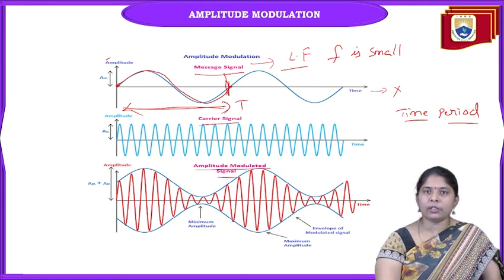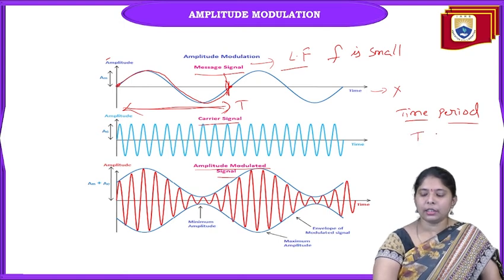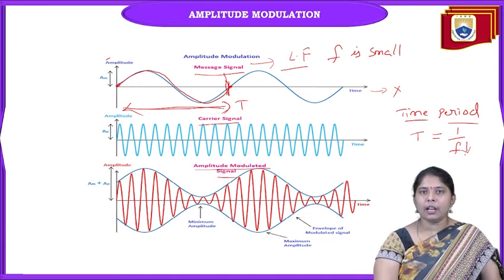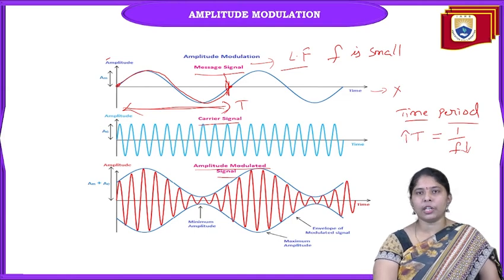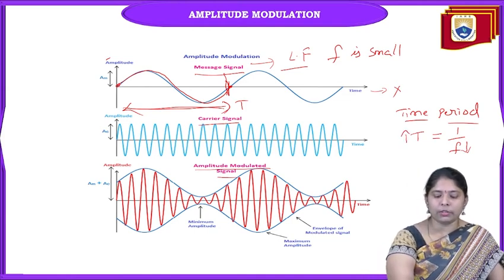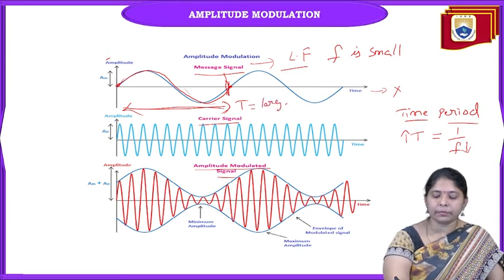How much time it has taken is known as the time period of the signal. What is the relation between the time period and the frequency of the signal? T is equal to 1 by f. For the message signal, f is small and the time required to complete one oscillation will be more. That's why we have drawn the message signal with a larger time period. So T is large here.